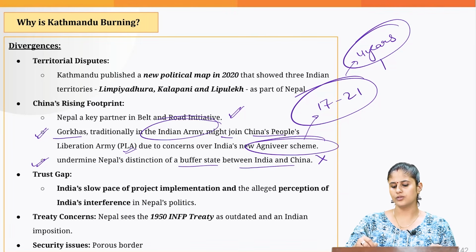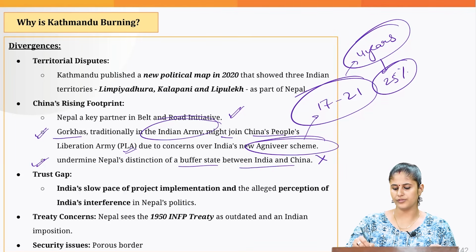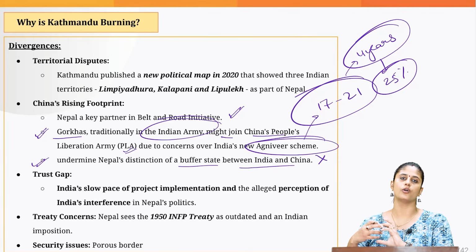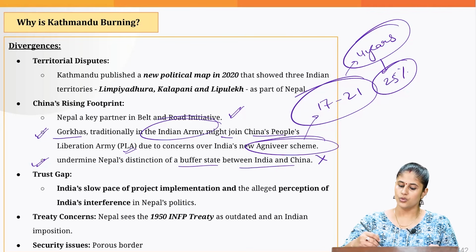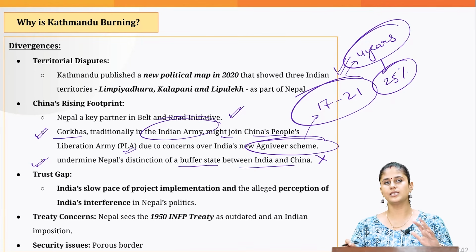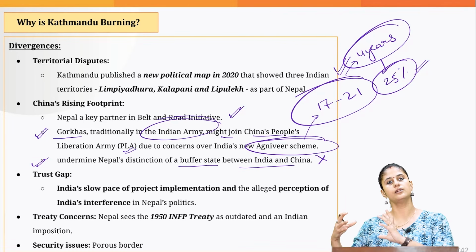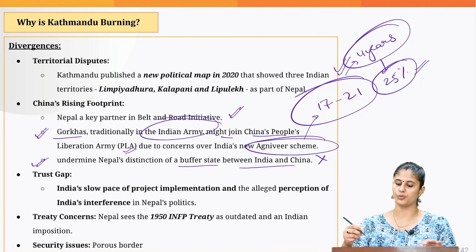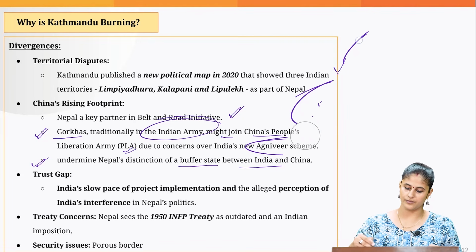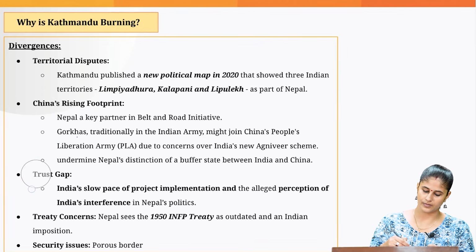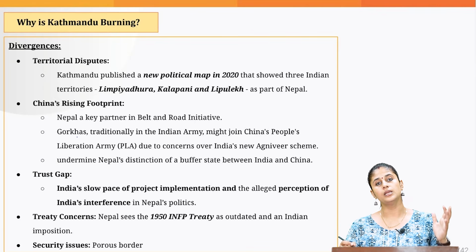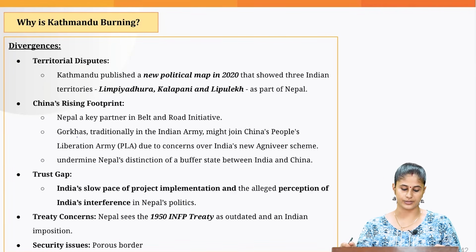And after 4 years, only 25% of the Agniveers would be taken on a permanent basis. Okay, whosoever retires after 4 years would not be getting any pension benefits. The 25% of them who would be taken on a permanent basis would be the ones getting the pension benefits which are available to army personnel. Okay, so with respect to this scheme, the Nepalese government has raised concerns.